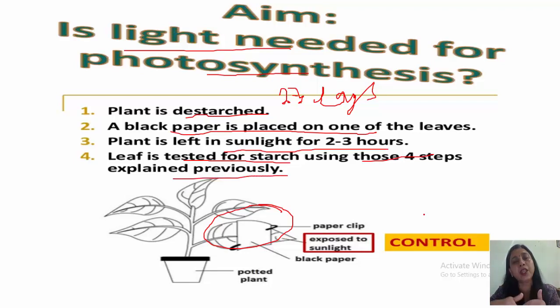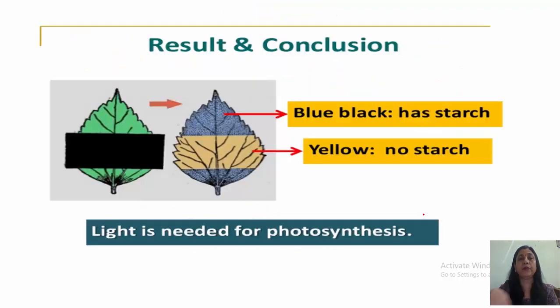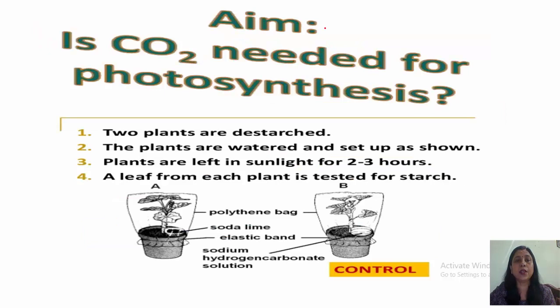वो तो हमें हमेशा हर बारी करने हैं, हर experiment के बाद we have to prove, do that iodine test for starch. We'll see the result and conclusion that the portion which was covered by the black paper, that is yellow, no starch is there, whereas the portion which was exposed to sunlight was blue black, that means it has starch. Photosynthesis has taken place in this, and this concludes that light is needed for photosynthesis. Now next is carbon dioxide needed for photosynthesis?